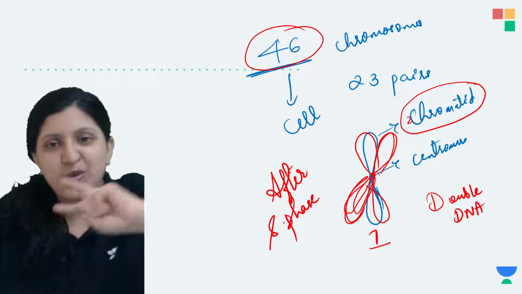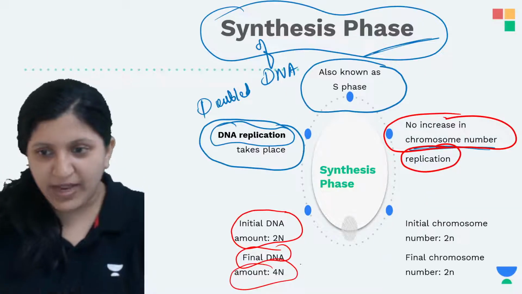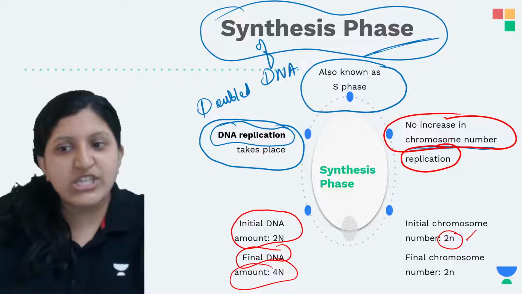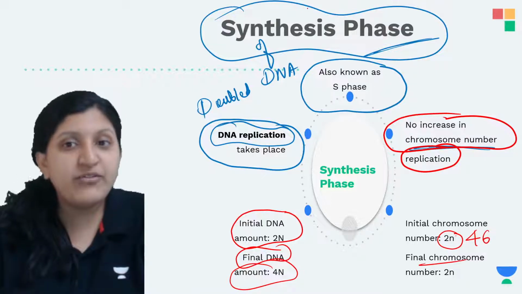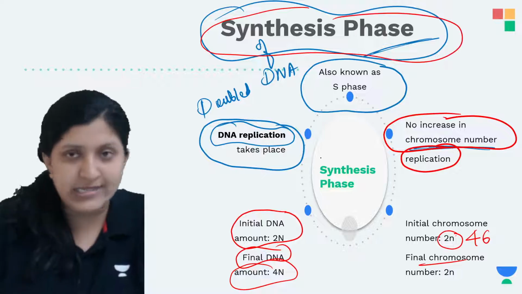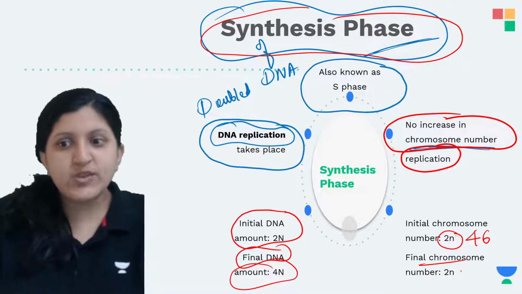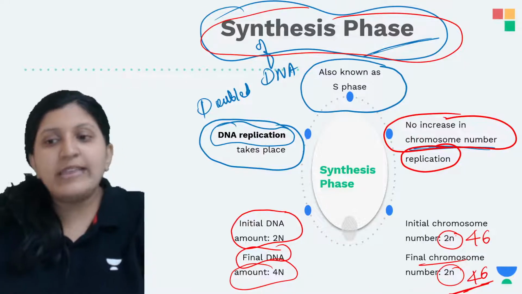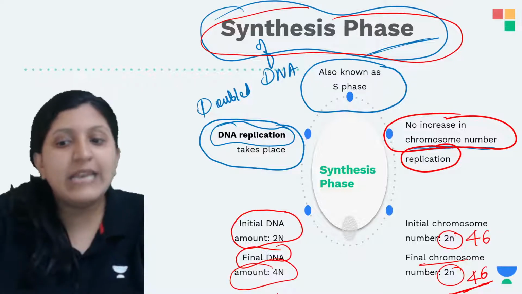We do not call it two chromosomes, it is only one chromosome. The initial chromosome number was 2n, which is 46, and after the synthesis phase it is also 2n, 46 itself. So there is no increase in chromosome number, only the DNA content has increased.